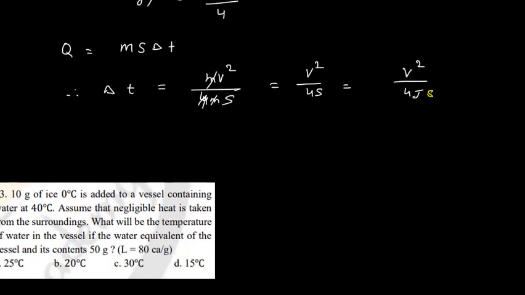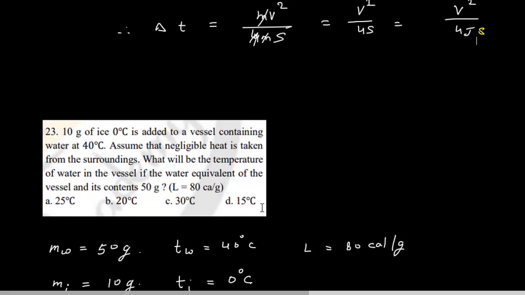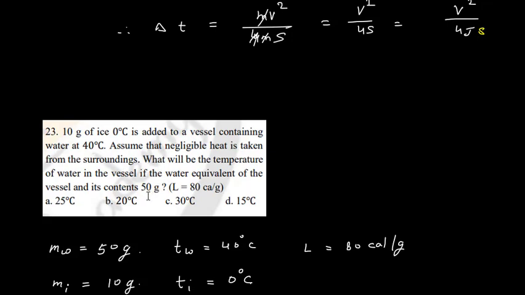Okay. Now question number 23. 10 gram of ice at 0 degrees Celsius is added to a vessel containing water at 40 degrees Celsius. Assuming that negligible heat is taken from the surrounding, what will be the temperature of water in the vessel if the water equivalent of the vessel and its content is 50 gram? Now the water equivalent of the vessel and its content is 50 gram. So we can consider the total water is 50 gram, and we are putting 10 gram of ice in it.